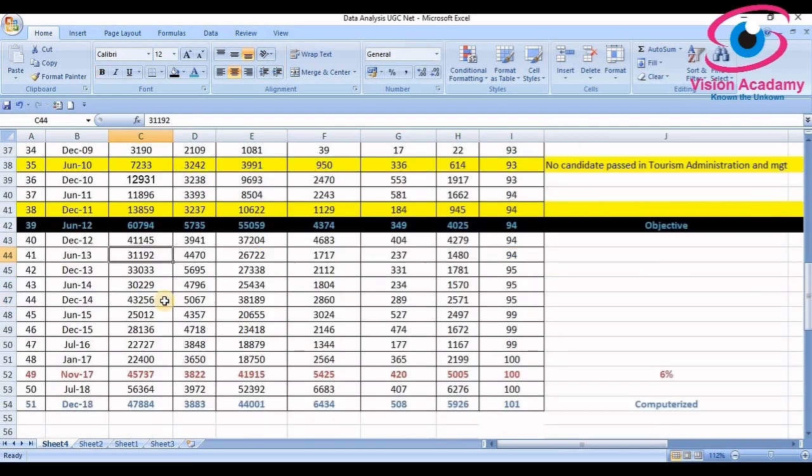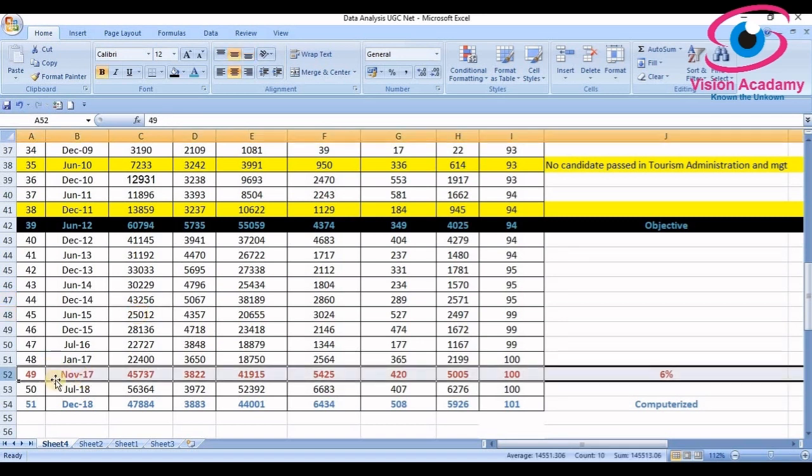You can see further in the next session, in December 2012, the total qualified candidates fell to almost 19,000. And gradually it increased. Very importantly, in November 2017, total qualified candidates are 45,737. You can compare the data of January 2017, which shows 22,400, and it almost doubled in the next session.